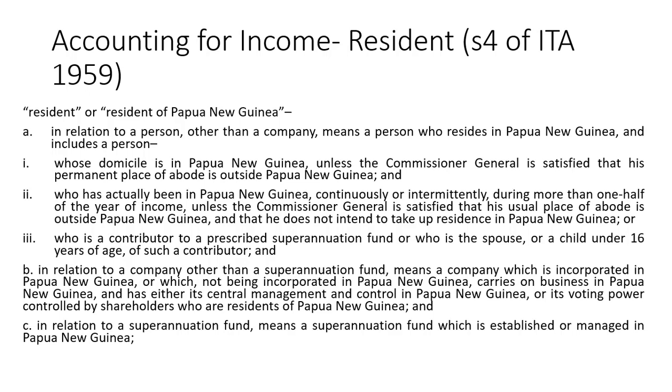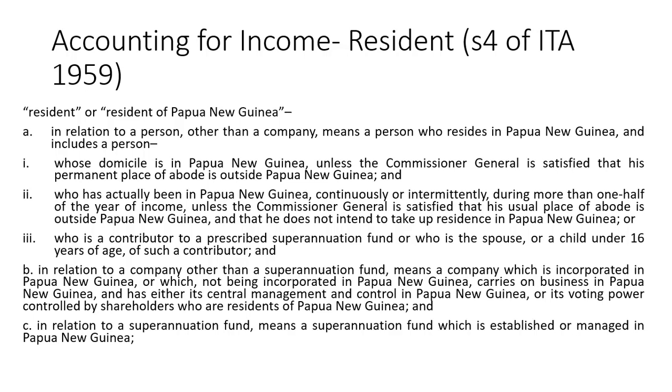So just imagine a person, an expatriate, who will be working here in Papua New Guinea, staying for more than half of the year, let us say 7 months or more than 6 months. Then we can say that this person, when he earns income, can be considered a resident of Papua New Guinea for taxation purposes. That is different from immigration, of course.